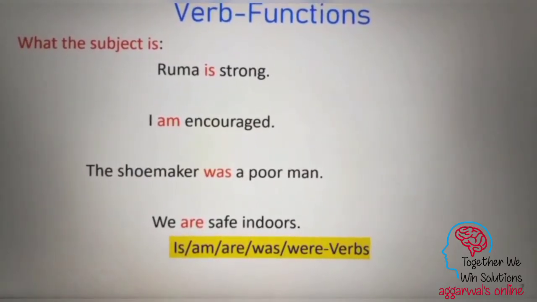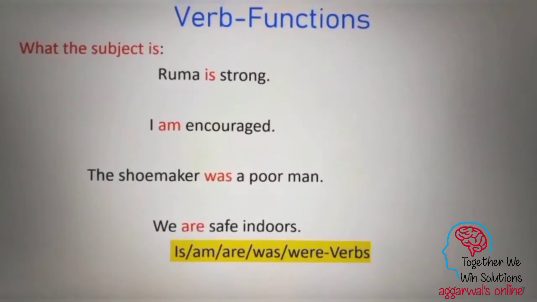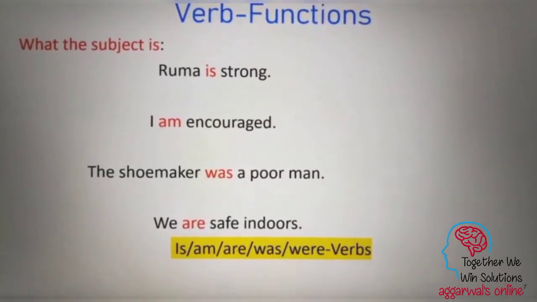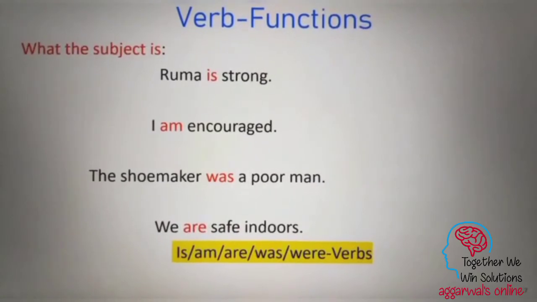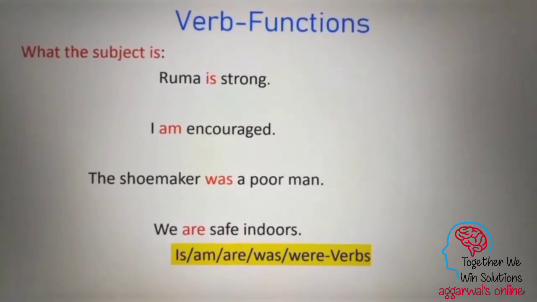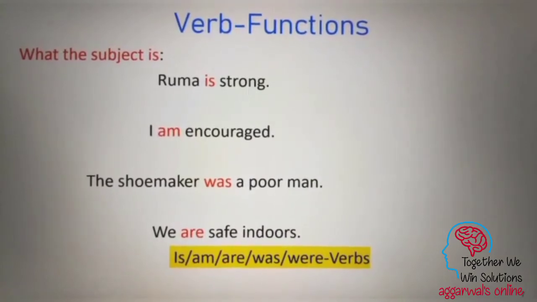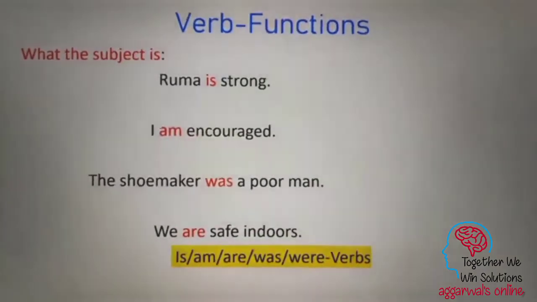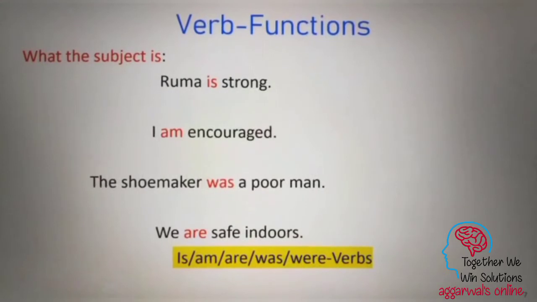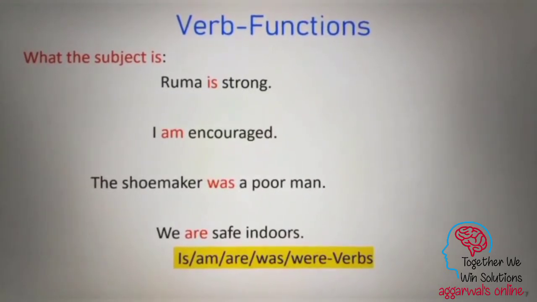So in this case, Ruma is strong talks about the strength in the present time. I am encouraged talks about again the present time. The shoemaker was a poor man tells us that there was a shoemaker in the past time. We are safe indoors is again the present tense.